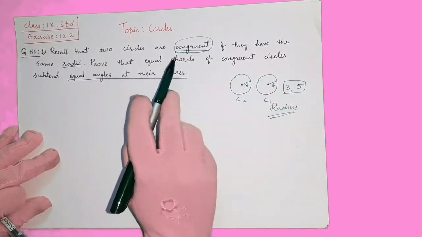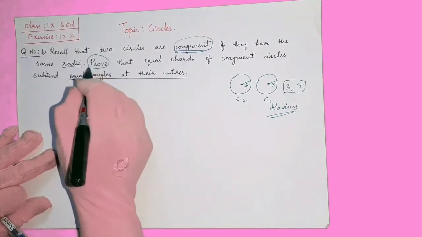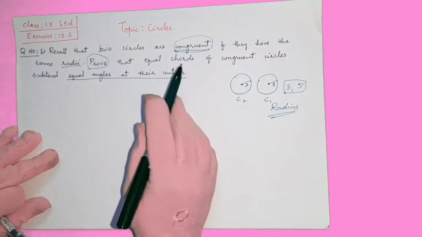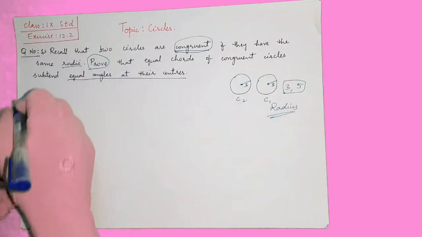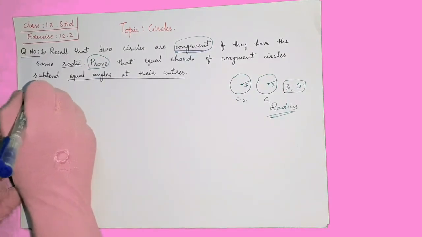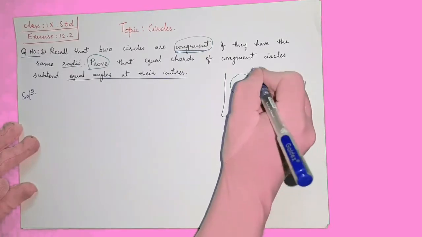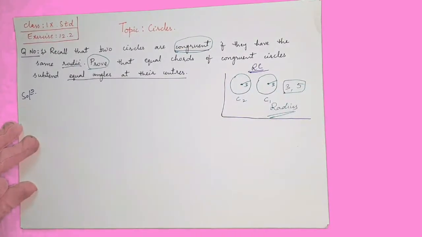That is your first point. The second thing given is to prove. So what do you have to prove? That equal chords: if the chords of two circles are equal, then they subtend equal angles at their centers. So let us see the solution now. First, this is your rough work, only for understanding congruent circles.